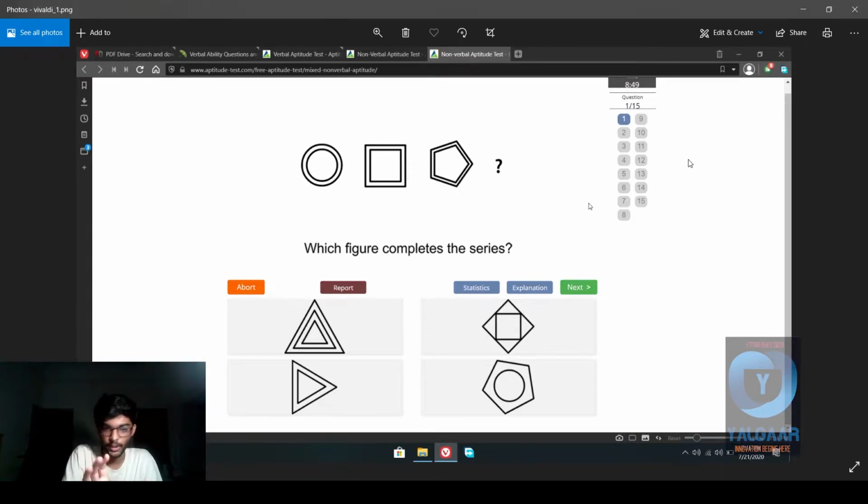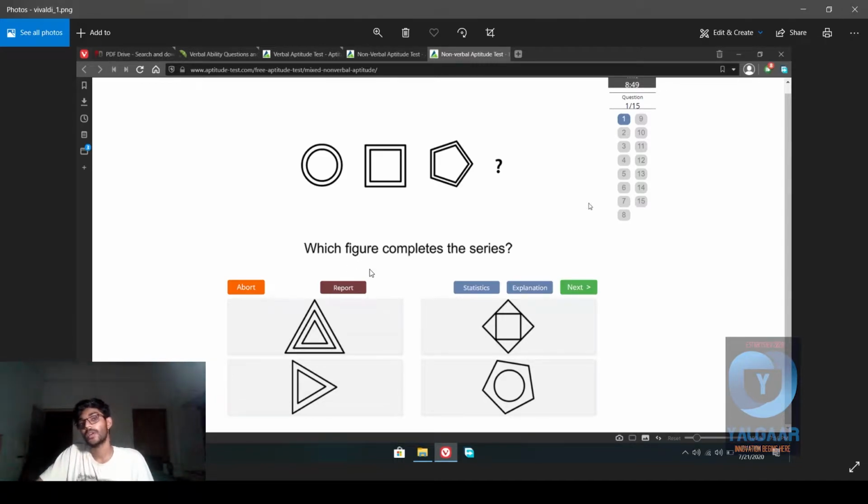If you look closely, you'll realize that over here we have a circle in a circle, a square in a square, and a pentagon in a pentagon. So, obviously, these two are not candidates. Over here, we have a triangle in a triangle, and then triangleception, a triangle in a triangle in a triangle.